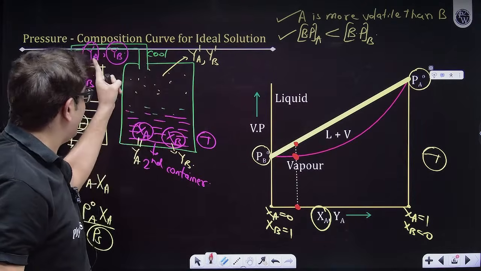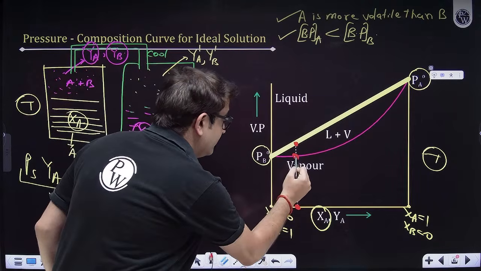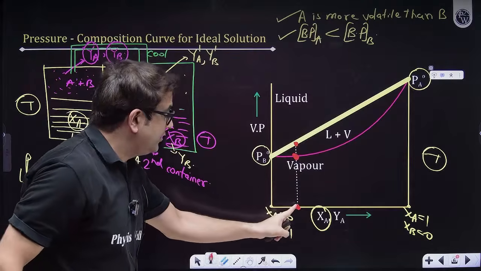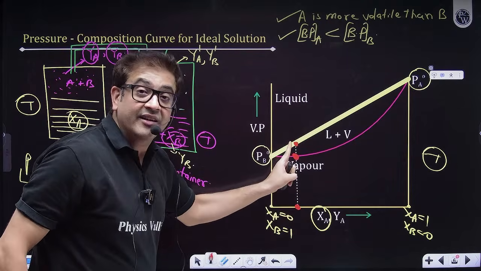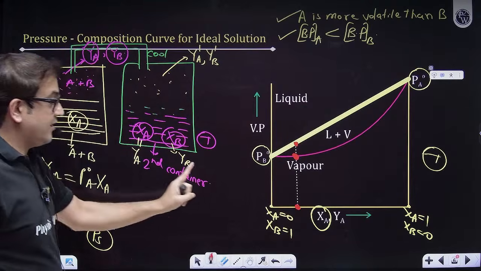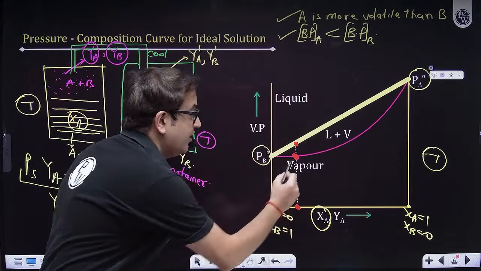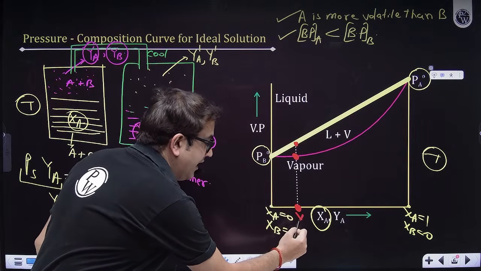So now that YA has become XA. Now I'm converting that XA to YA. Sir, for every value of XA, I can have a corresponding value of YA also.